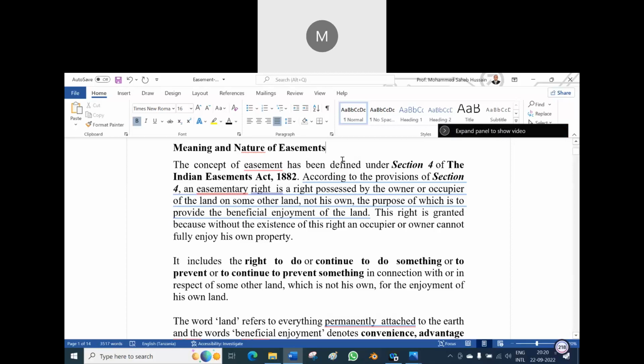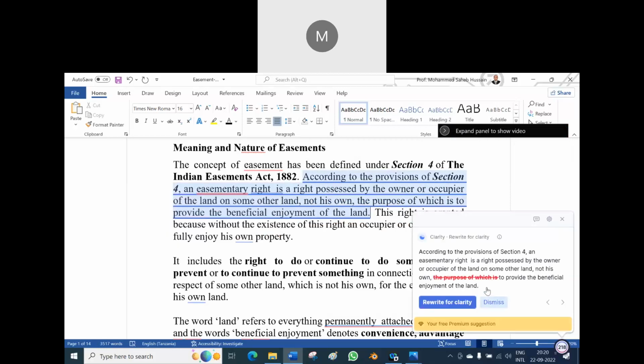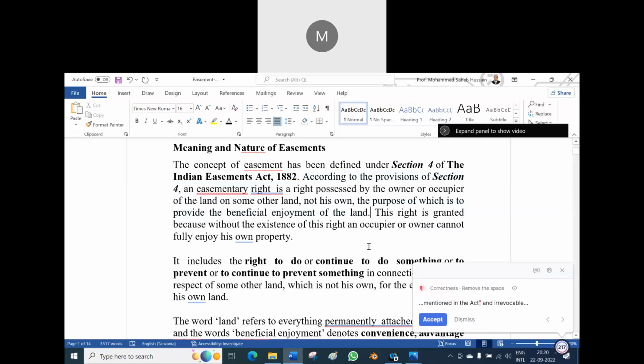Okay, let us come to the point. The concept of easement has been defined under Section 4 of the Indian Easement Act 1882. According to the provisions of this section, an easement is a right possessed by the owner or the occupier of land, on some other land not his own.